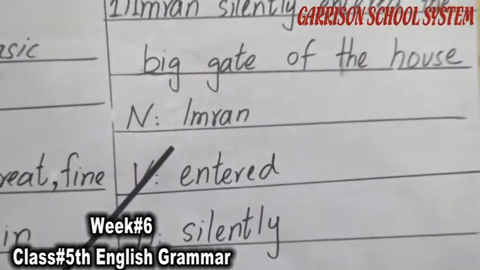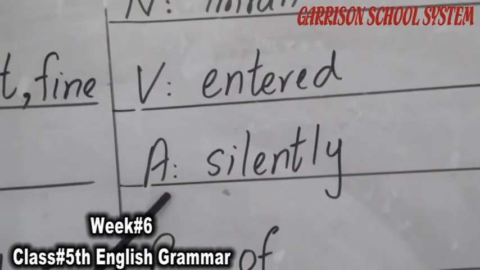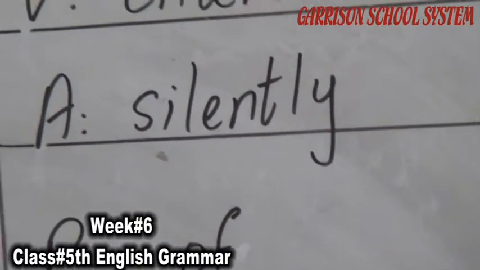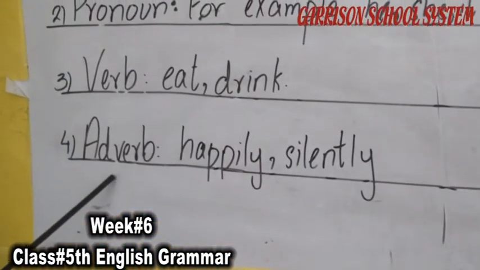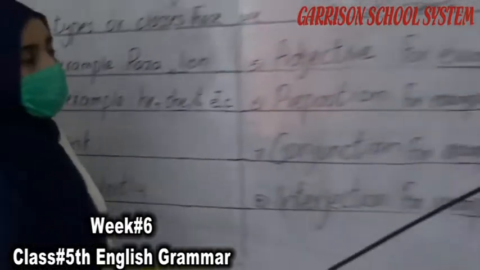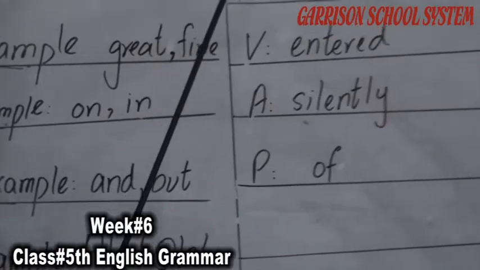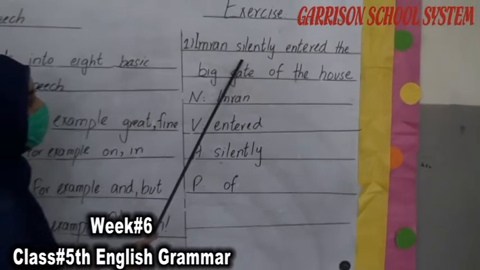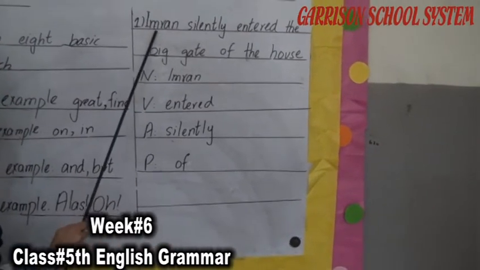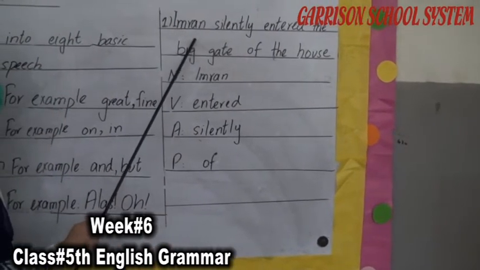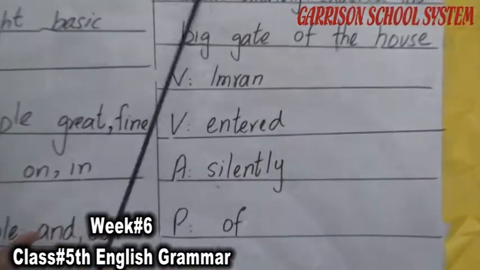We have to separate the noun. N denotes the noun, V denotes the verb, A denotes the adverb. We have already known that the adverb is the combination of adjective and verb. And then comes the P, which is for the preposition. Okay, we read this again: Imran silently entered the big gate of the house. Imran, the name of a person, comes in noun. In noun, we use Imran as a word.